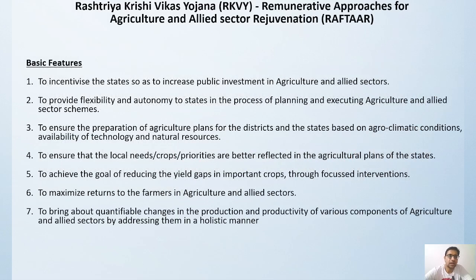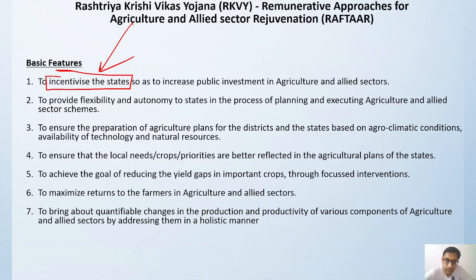Okay, so Rashtriya Krishi Vikas Yojana has a basic feature: first of all, we will be focusing on incentivizing the state government. If the state government is creating a lot of investment in agriculture and allied sectors, and is focusing on development of agriculture, this is going to provide incentives to the state government.